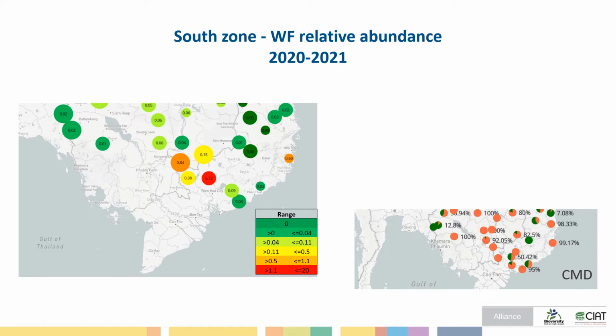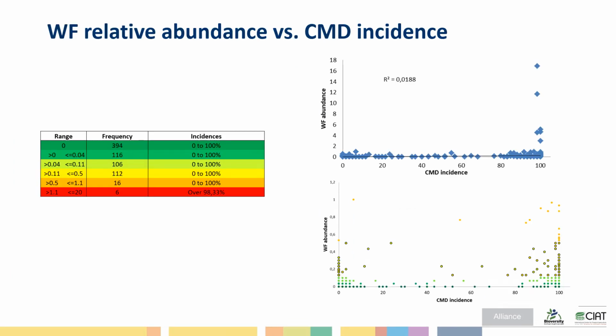This zone also has most of the fields affected by CMD. Although in a wide vision of the maps we can see a relation between the incidence of CMD and whiteflies in some regions, we didn't find a correlation between these two variables. Low and high populations of whiteflies were found in crops with low and severe incidence of CMD.